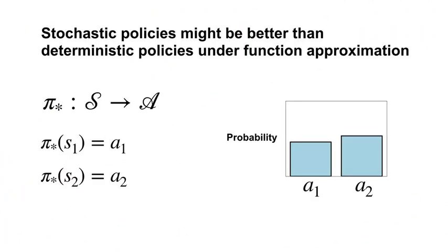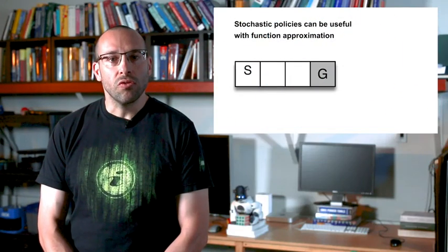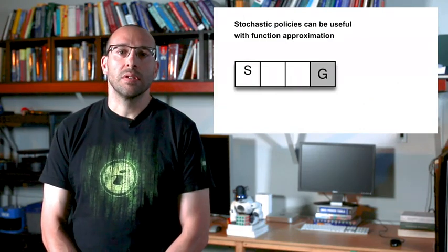In the tabular setting, we learn there is always a deterministic optimal policy. In function approximation, we may not be able to represent this deterministic policy. Instead, the optimal approximate policy might be a stochastic policy. This suggests it might be useful to learn stochastic policies. We can see why this is true by considering an example.